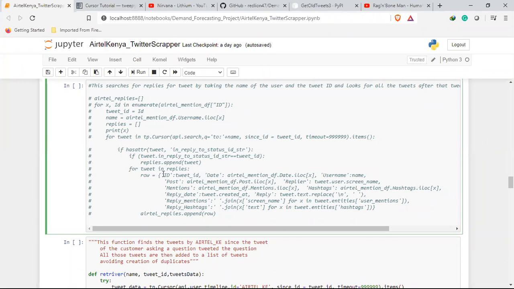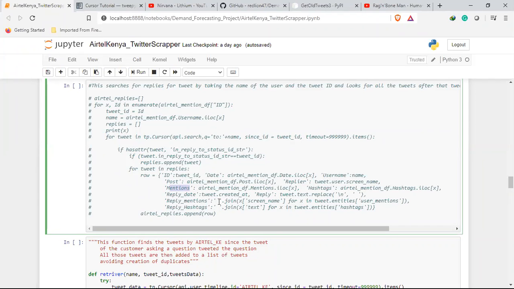So I'm just getting the tweet ID, date, username, who posted the post that was there, who replied to the person, who was mentioned before the reply, the hashtags, and when it was replied. These are more of the details that I'm getting directly from that tweet. I want to get this information from that tweet.